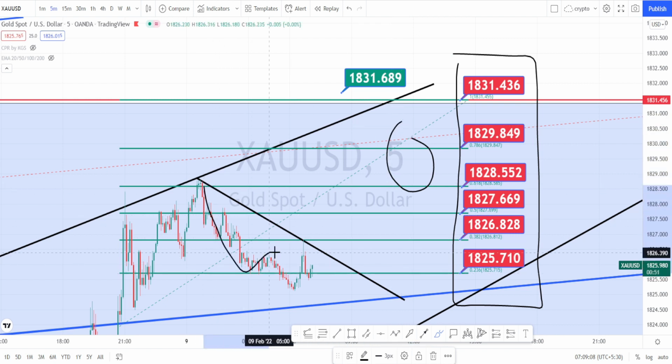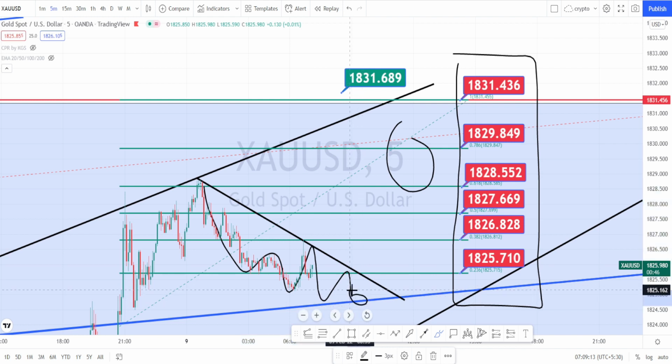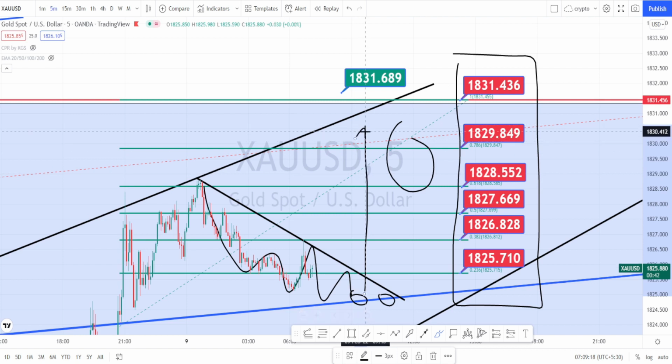Currently the price action is in a downtrend or in a retracement. We can expect it to take support on this blue color line, then to continue its bullish trend.